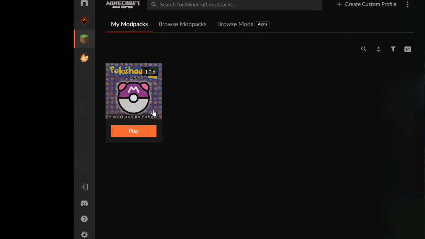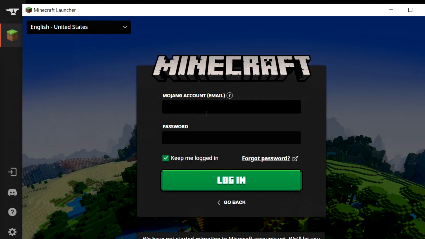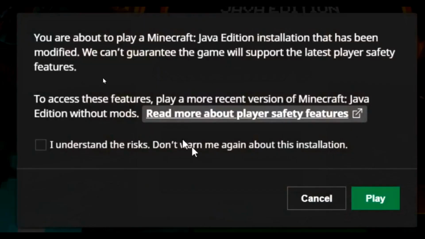Once it is done, you can click on Play. If this is the first time you run Minecraft, then you may need to log in. Once logged in, you can then click Play. You may also need to click I understand the first time, because this is a modification of Minecraft, so you have to accept it the first time.